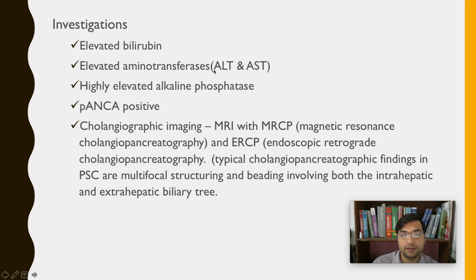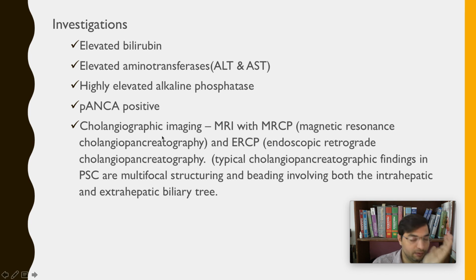Then aminotransferases ALT and AST will also be raised, because ultimately the biliary cirrhosis will lead to liver cirrhosis, and in liver cirrhosis these ALTs and ASTs might be increased. PANCA, anti-neutrophil cytoplasmic antibodies, will be found positive in 60 to 65% of the cases.